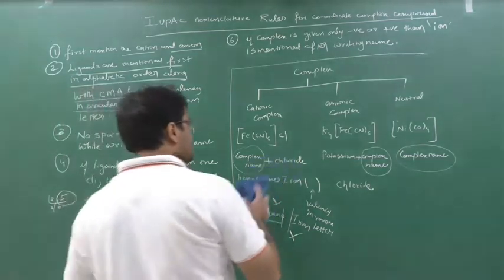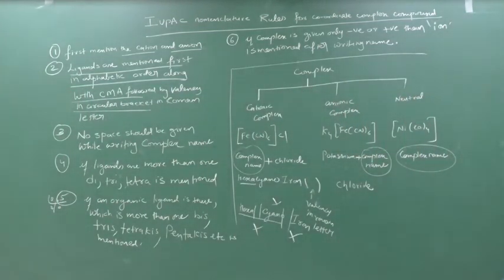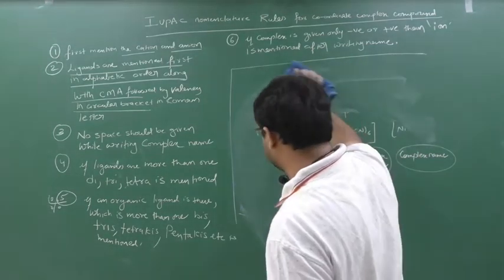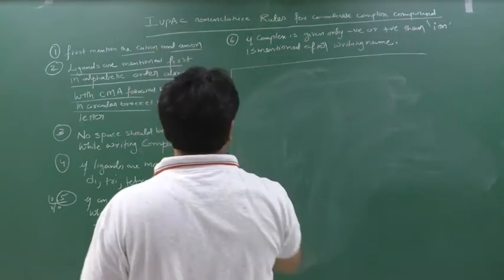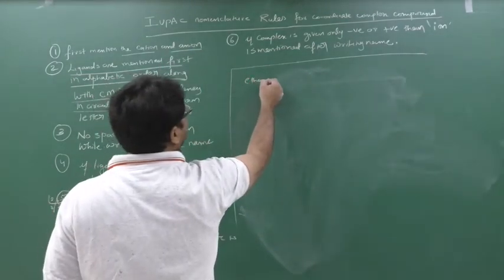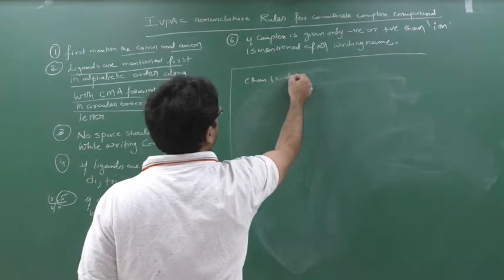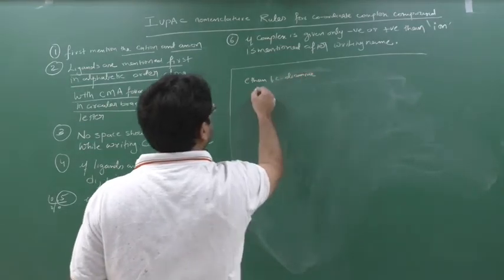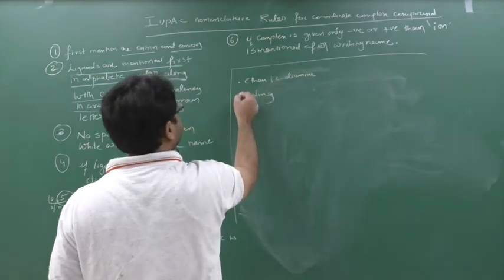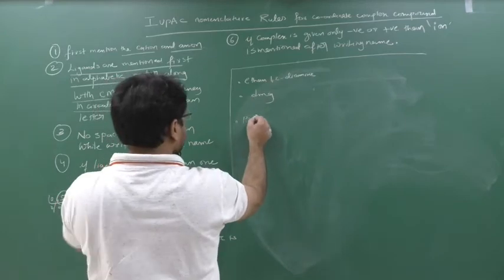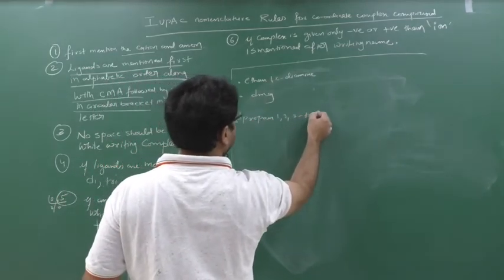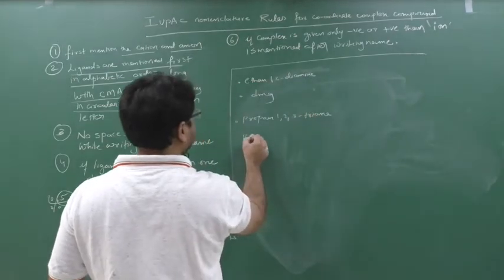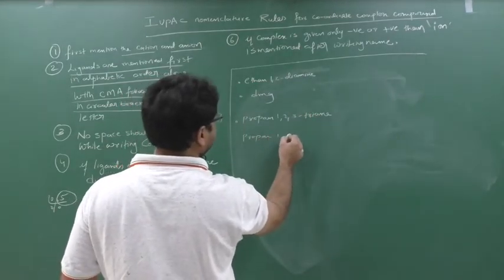Suppose, see here now, take a screenshot first. Now if an organic ligand is involved. Now sir, what is an organic ligand? See, I told you: ethane 1,2-diamine, then DMG. In the last class, if you have seen, propane 1,2,3-triamine, then propane 1,2-diamine.